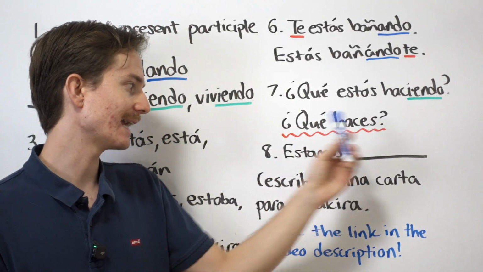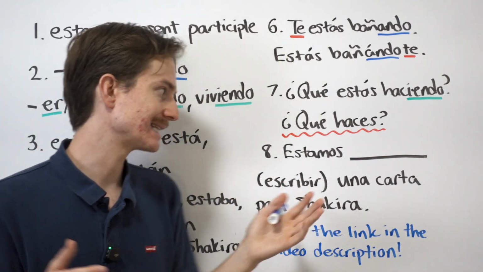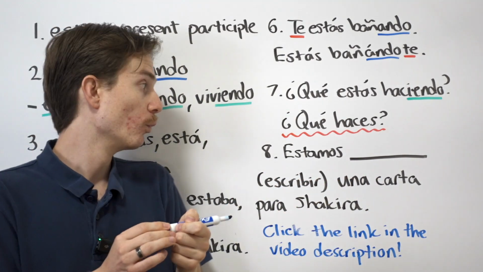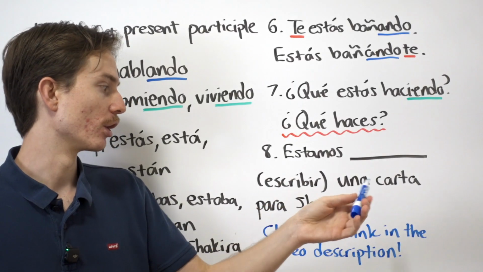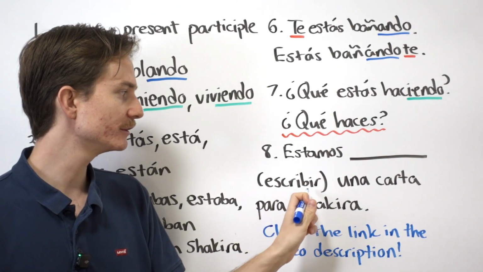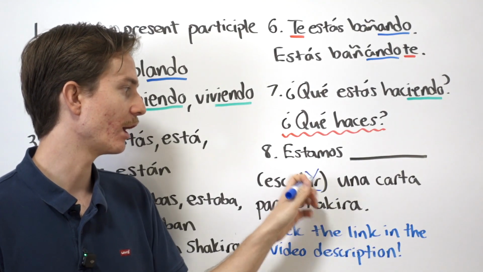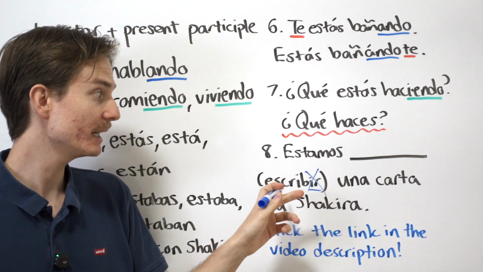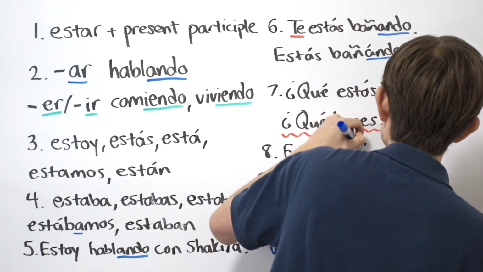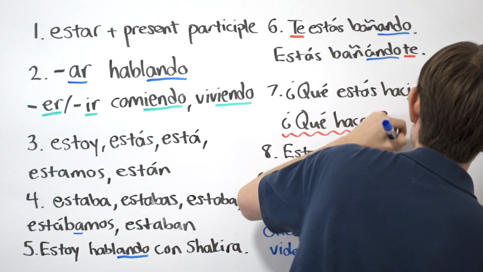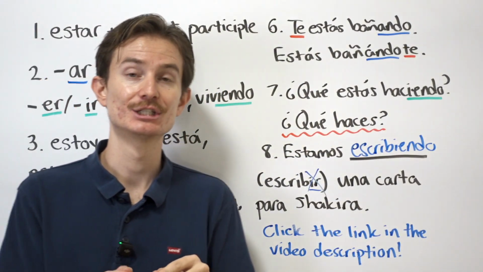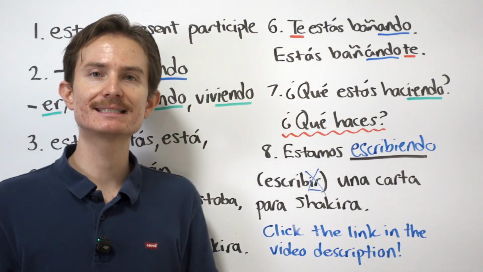Okay, now let's end with a little example here. So, estamos blank una carta para Shakira. So, we are writing a card or a letter for Shakira. Okay, so based off what we've learned, we have an IR verb. We're going to cut off the IR, and now we have escrib, and then we add on the new ending according to our rules. So we will have escribiendo. Okay, escribiendo. Estamos escribiendo una carta para Shakira. Okay? I hope that makes sense.